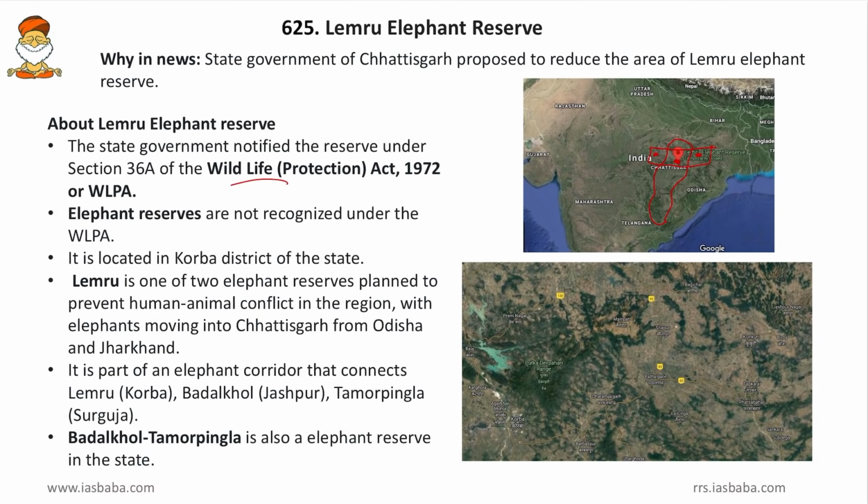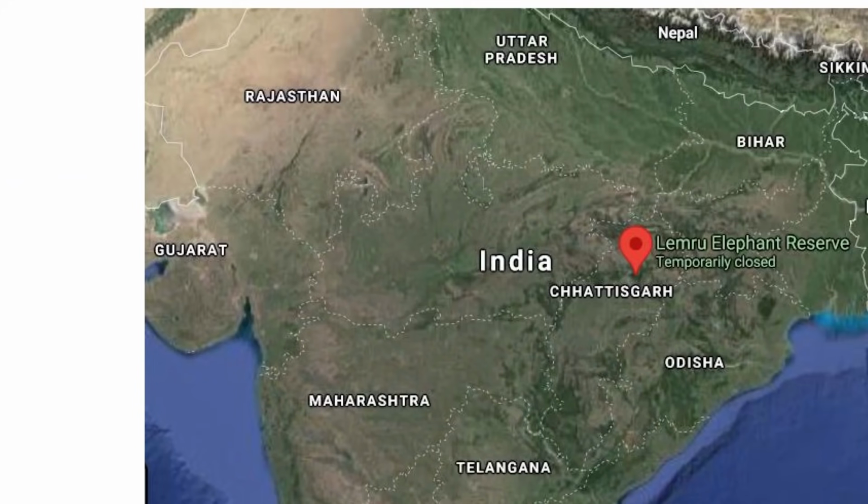Then Lemru is one of the two elephant reserves planned to prevent human-animal conflict in the region, with elephants moving into Chhattisgarh from Odisha and Jharkhand. So friends, not only between Madhya Pradesh, Chhattisgarh and Jharkhand, even the elephants were moving from Jharkhand, Chhattisgarh and Odisha. So here we can see the Jharkhand, Chhattisgarh and Odisha borders where the elephants can roam around.